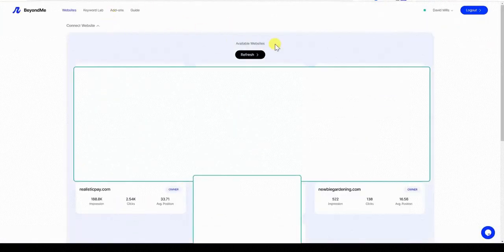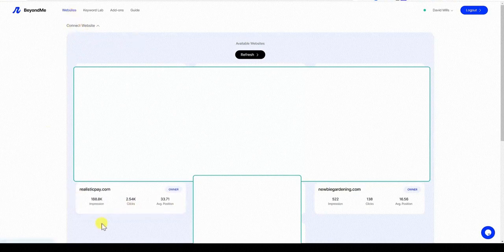So you actually can connect your websites, and then you're going to see, I'm going to go ahead and blur these websites out, but I will keep a couple of them available. And right here, you'll see Realistic Pay, one of my websites right over here. And so it gives us access to this. We can actually click on this. I'm not going to do that right now, but this is a really cool feature that it will bring in all your websites, and also will automatically connect to your Google Search Console. And that's where I believe it's getting all this information.